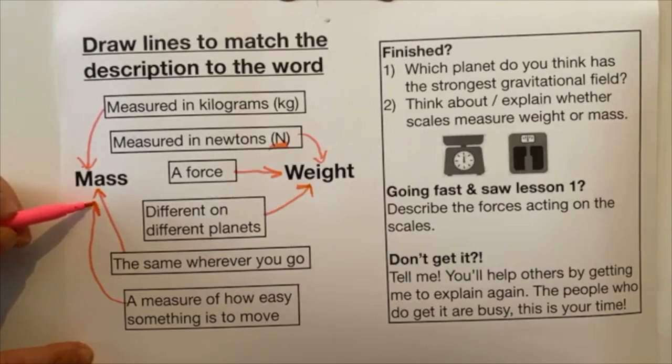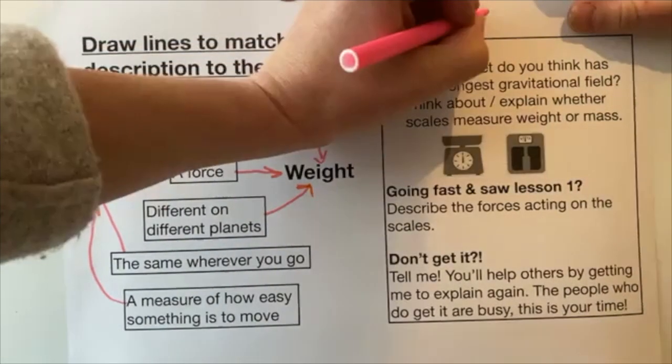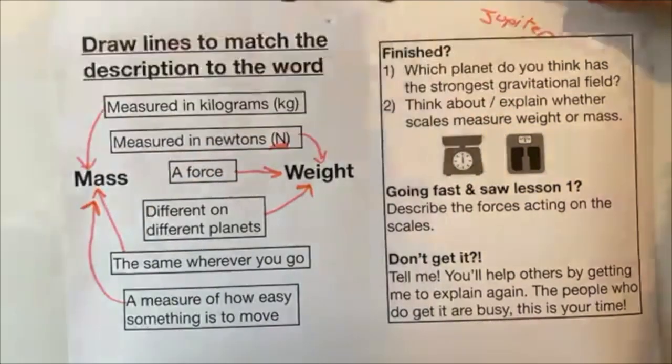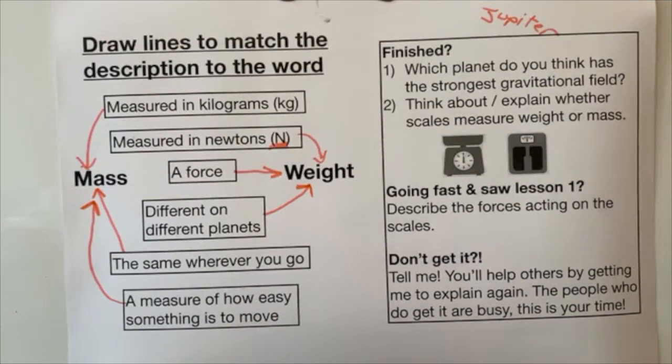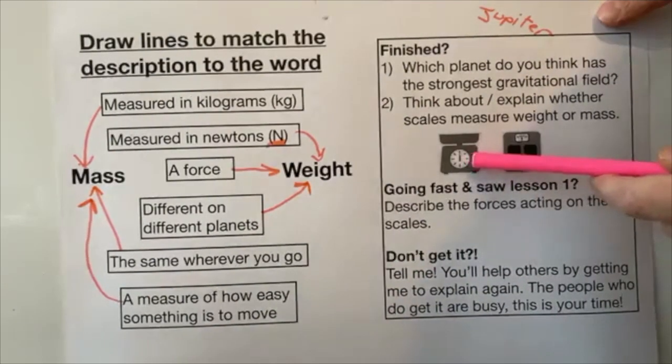And a measure of how easy something is to move, that's mass as well. I'm more massive than my 2-year-old, because it's harder to move me off the sofa than it is to move my 2-year-old. Right. Which planet do you think has the strongest gravitational field? Well done if you knew that the most massive planet is Jupiter. So it does have the strongest gravitational field. Jupiter, there you go.